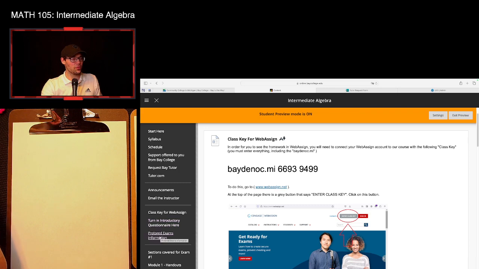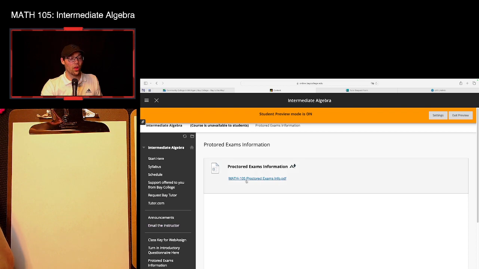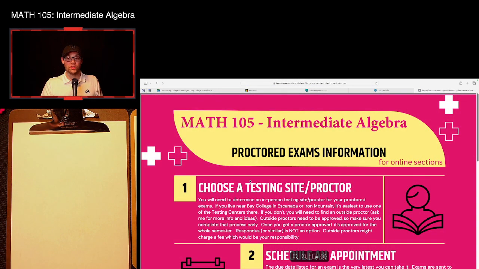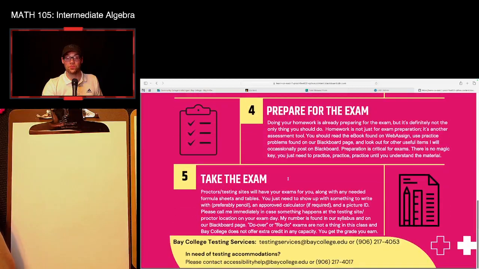So, underneath, we also see proctored exam information. Just as I pointed out, you will have to get a proctor for this particular semester. In this class, 4 of our exams will have to be observed by a proctor that is approved by me at a proctoring location that is not your house. So what you see here is a download to a pamphlet that gives you directions on how you would do this. Our first proctored exam is going to be May 28th. So you get a little bit of time to figure out where this proctor is going to be, who it is going to be with, and get it approved by me.